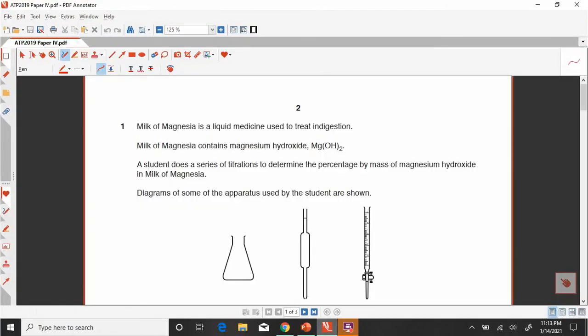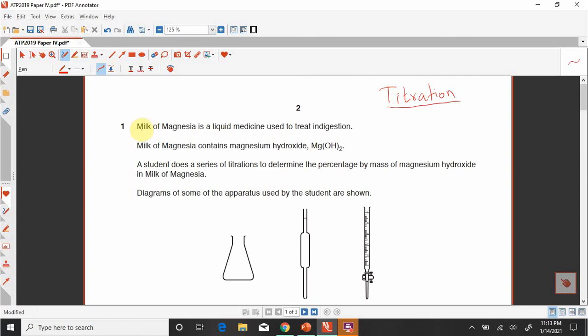This is the paper 2019 ATP, and the main question that is related to the titration, and it is of 14 marks. The pattern is the same, quite similar, as we have solved the question related to titration in the ATP paper year May June 2020.